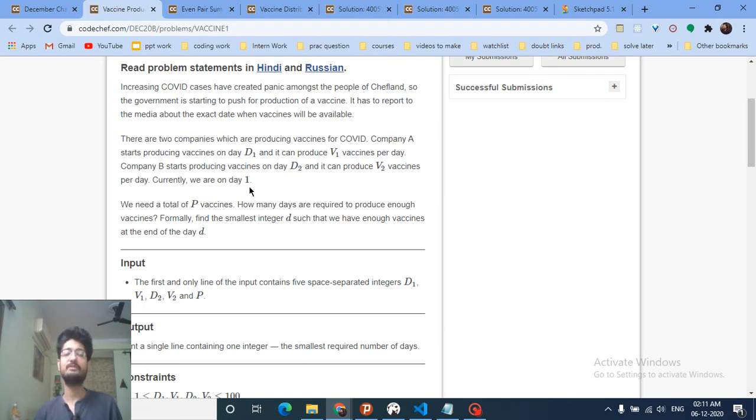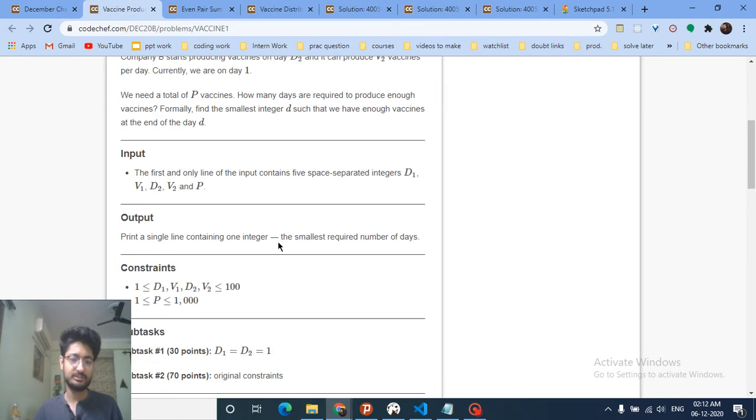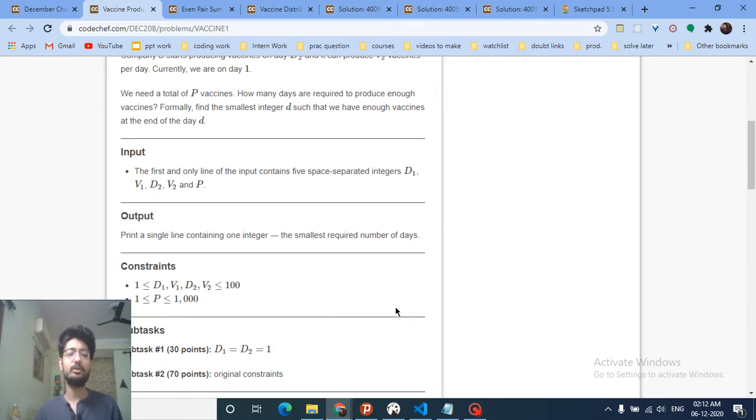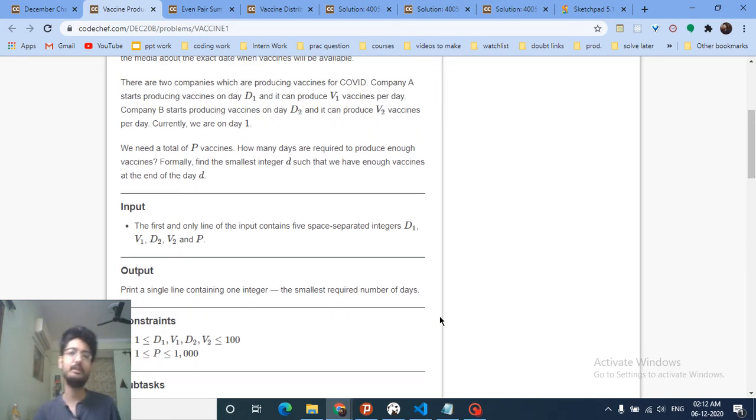And the problem is very simple. I can make you understand even more with the code, but I will start from here: because the constraints are very small, what I can do is start from day 1 till a very large day, let's assume 1000 days. They are also given that after D1 days the first company will start producing. So whenever we are less than D1 days, let's assume the first company starts producing on the 5th day.